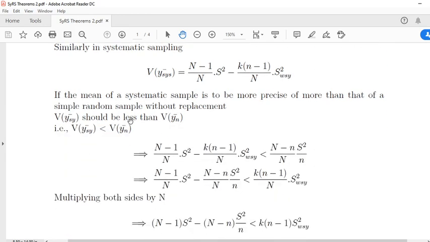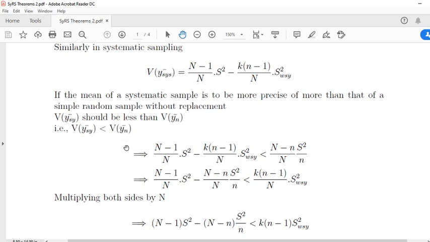For the mean of the systematic sample to be more precise than that of simple random sampling without replacement, variance of y bar sy should be less than variance of y bar n.